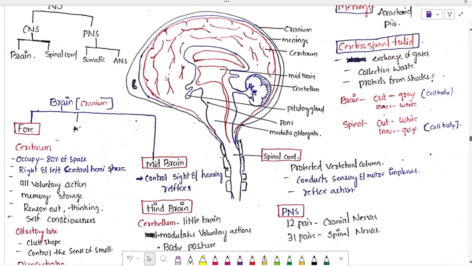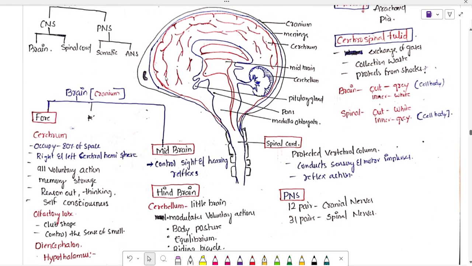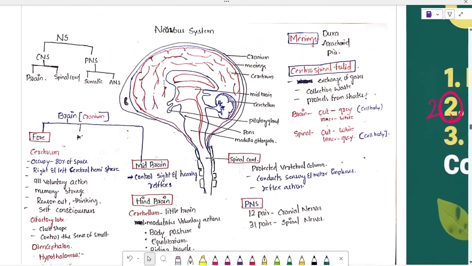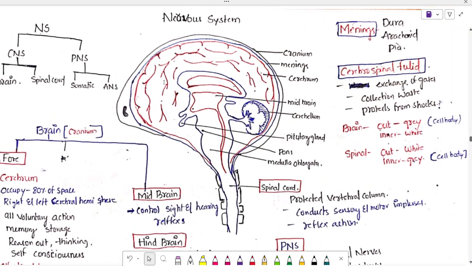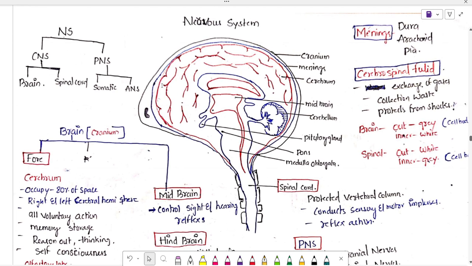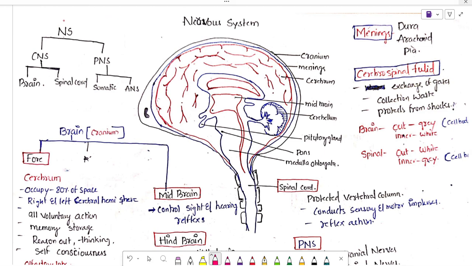On the screen is the entire information about how the nervous system is involved in control. If you learn this entire information, then it's over. NS means nervous system. The nervous system is divided into two parts: the first is called CNS, the second is called PNS. CNS means central nervous system. PNS means peripheral nervous system.